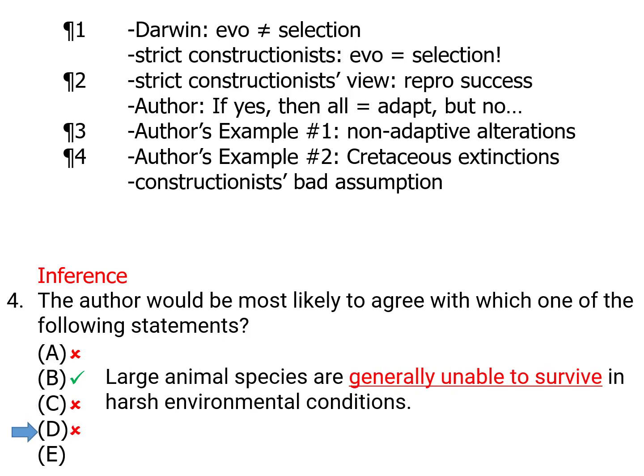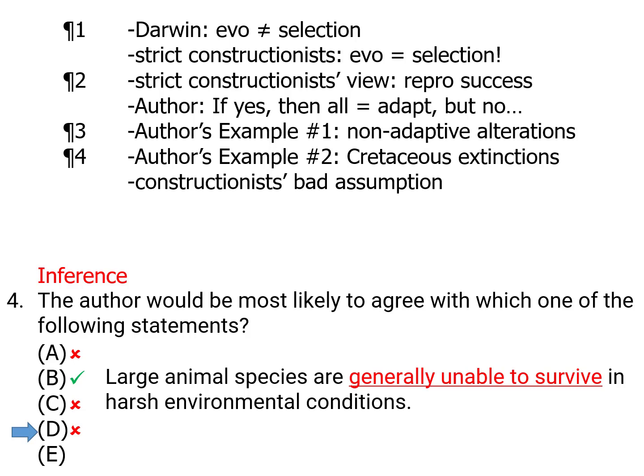Answer choice D, large animal species are generally unable to survive. This is a too extreme version of something that the author did say. The author said that in the Cretaceous, the large species didn't adapt very well, and that in general, smaller species have an easier time. Having a harder time doesn't mean that the animals are generally unable to survive. It's just they have it a little bit rougher. So answer choice D takes something the passage says and makes it go too far, which can't be the answer to an inference question.